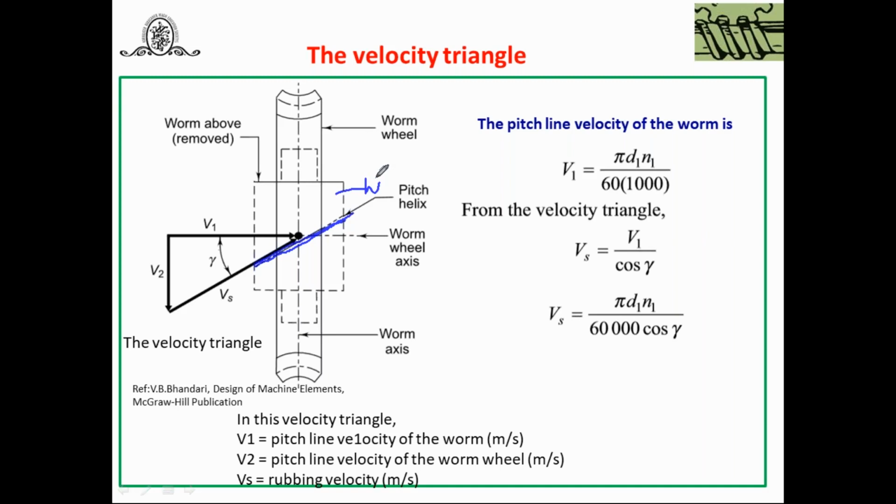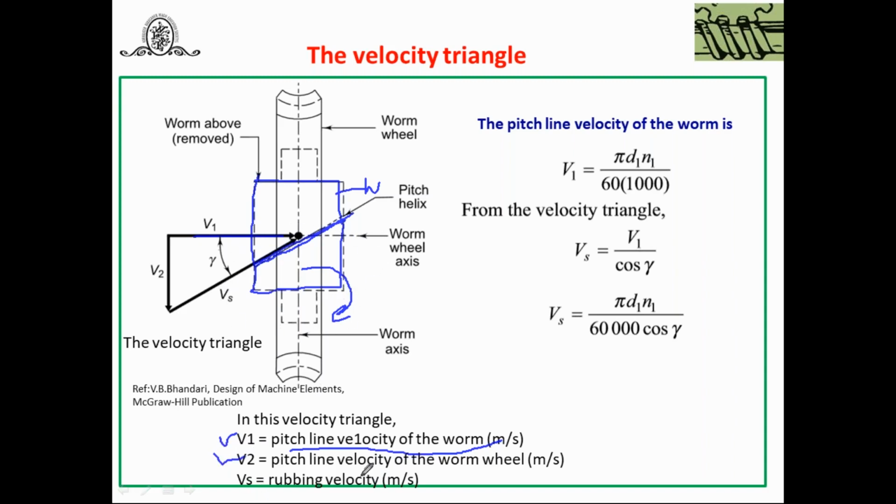Now again, there are two velocities. One is the pitch line velocity V1 of the worm, and we are considering that pitch line velocity in the plane of rotation. If the worm rotates in this way, V1 is the pitch line velocity in the plane of rotation.